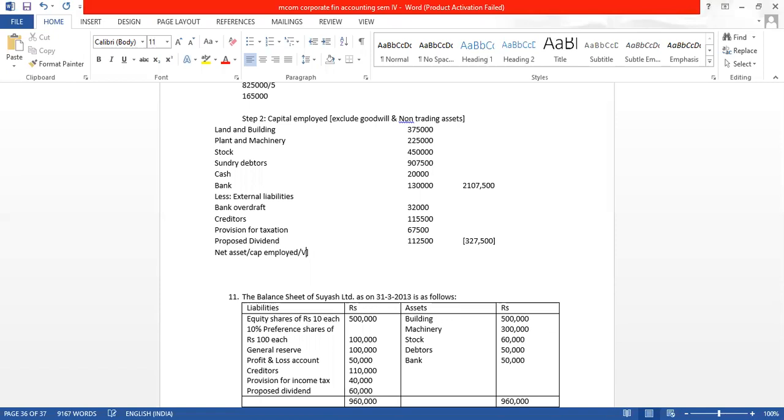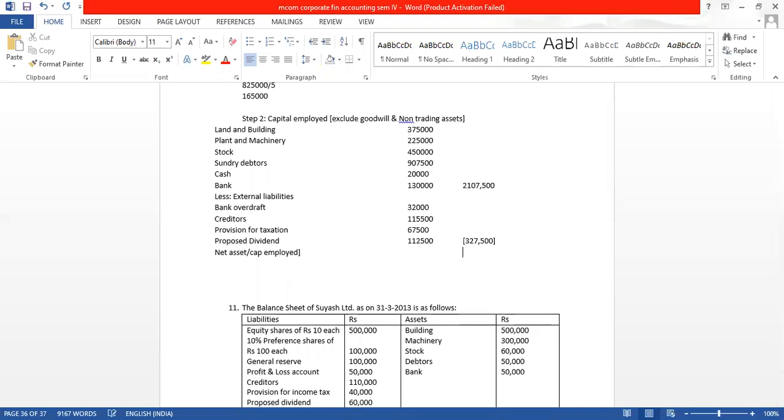So I will only write net asset here. While valuing shares, we consider goodwill also. But the capital employed here does not include goodwill, so we cannot call it value of business. When goodwill is added to this amount, we will get the value of business. So, subtracting, how much are we getting? 17,80,000. Now we have got the capital employed.